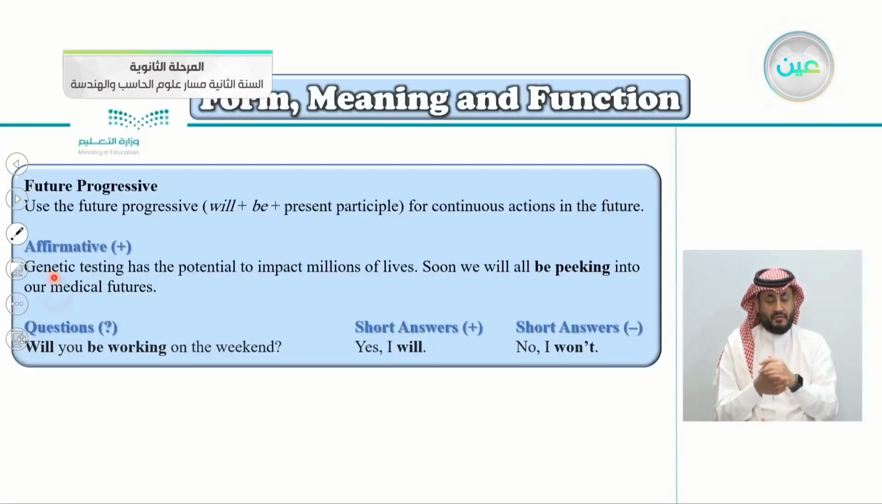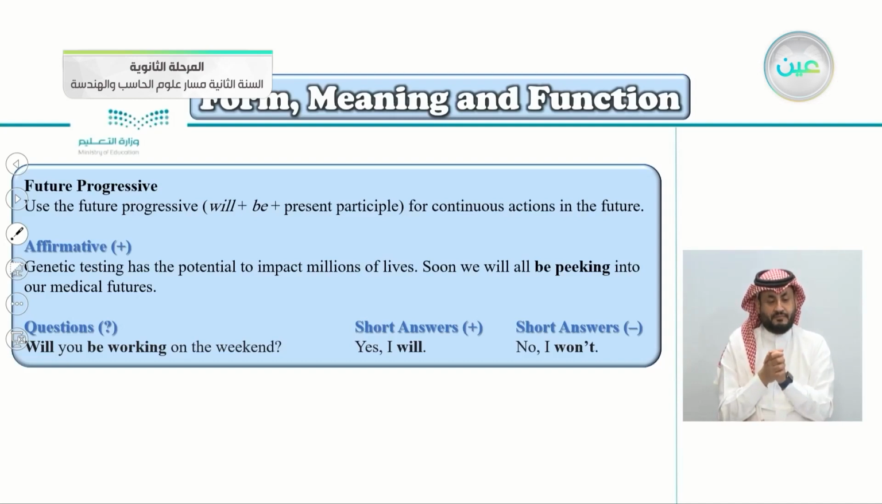Let's take some examples just to make it clear. Affirmative examples here. Genetic testing has the potential to impact millions of lives. Soon we will all be peeking into our medical futures. We will, this is will here, will be, this is be here, and the present participle peeking, and notice here the ing. So this will happen in the future.